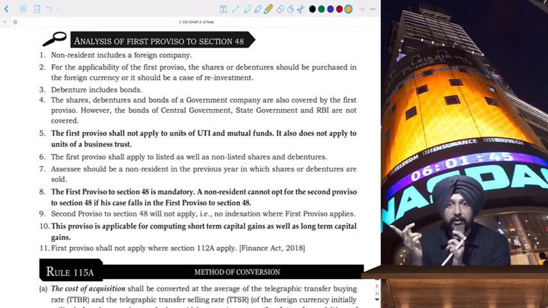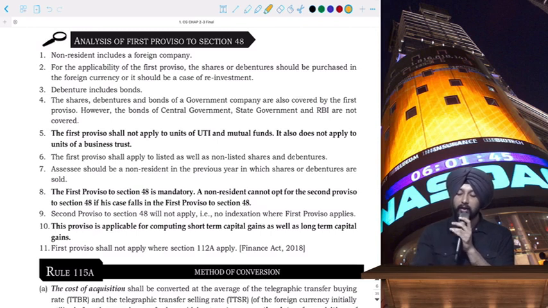It should be purchased in foreign currency. And next, debentures include bonds. The shares, debentures, and bonds of a government company are also covered. But what is not covered in the first proviso is the bonds issued by the central government, the state government, or the RBI.